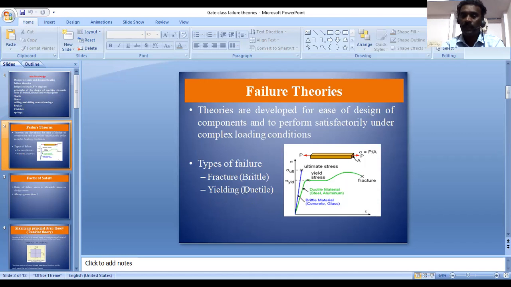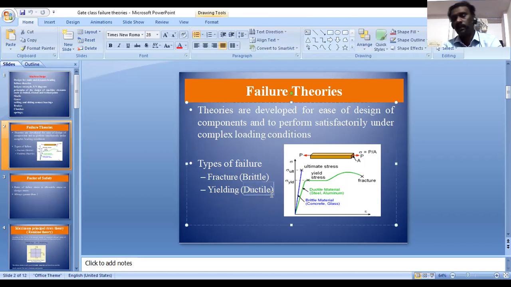For example, steel, aluminum or copper are ductile materials, and they fail due to yielding of the material. Cast iron or some ceramic materials can be called brittle materials because there is no yielding. If the component is subjected to loading, then without yielding, the component is directly fractured.